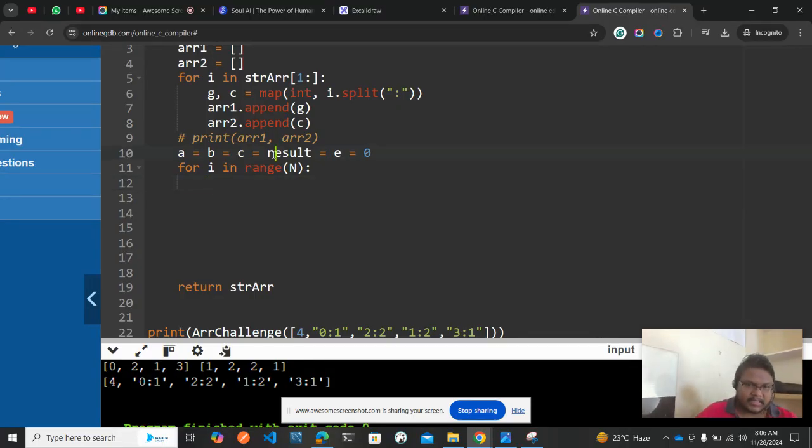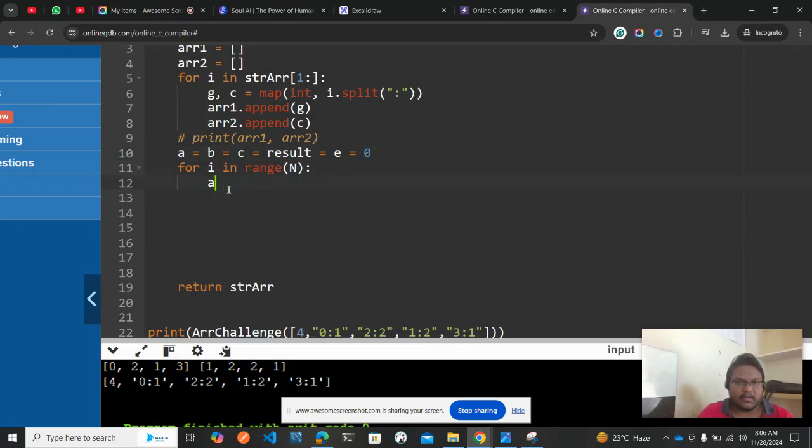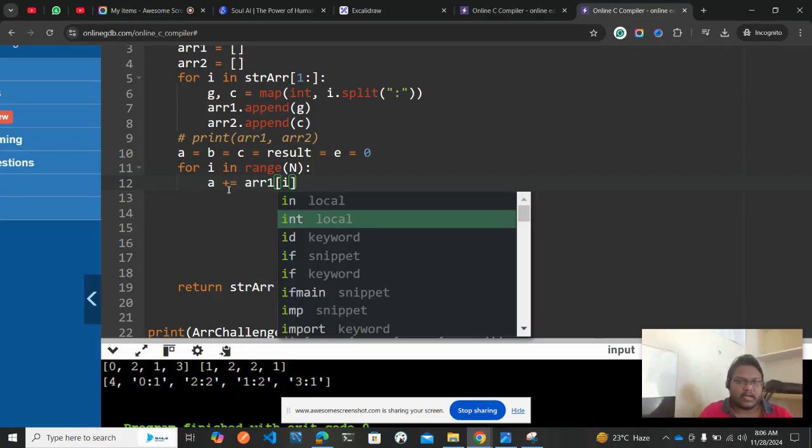Now let me take this a value: a plus equal to arr[1][i], which I need to store every time.